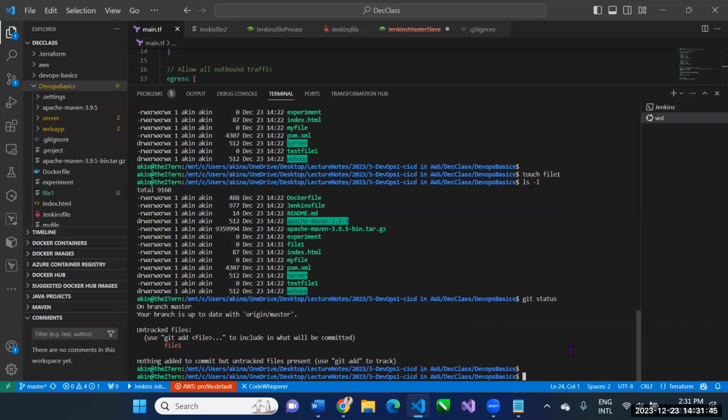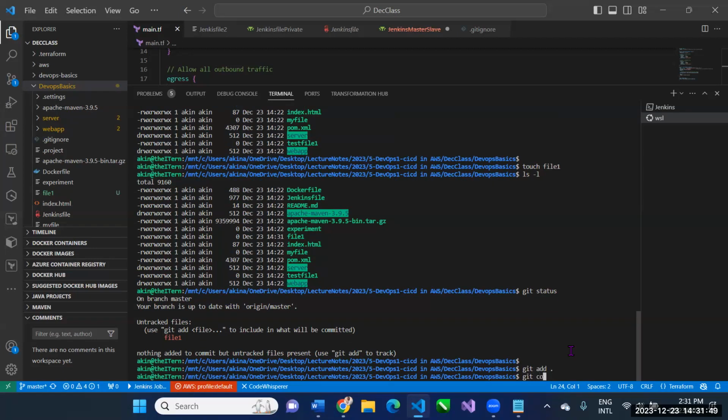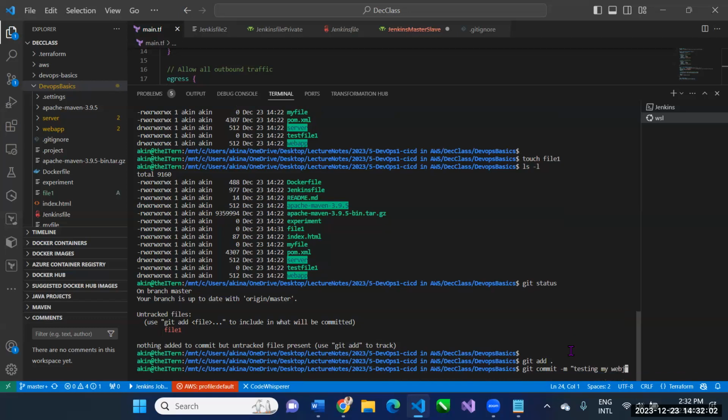So to push to remote, there are 3 steps. git add ., git commit -m, let me give it a short name, just testing 2.